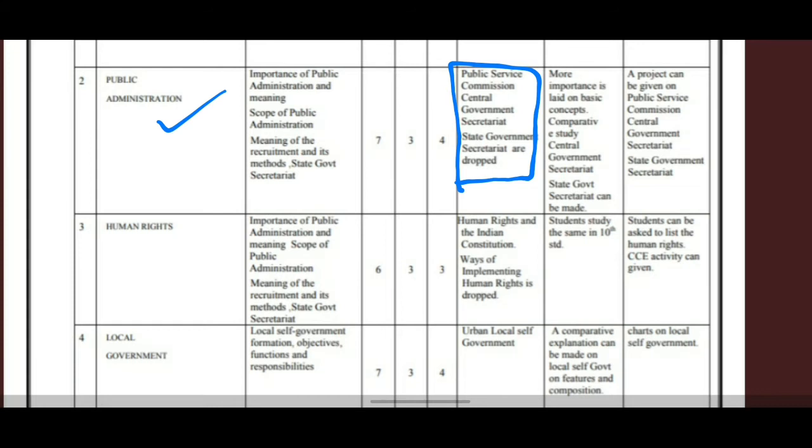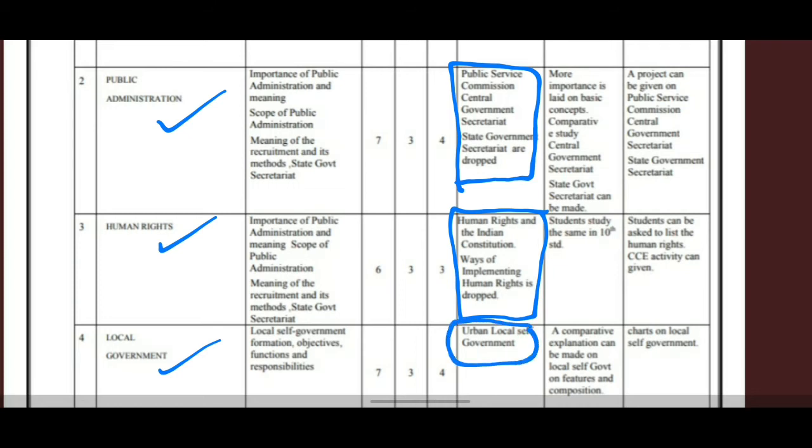The next lesson, the third one, is Human Rights. In this, the subtopics are importance of public administration and the meaning and scope of public administration, meaning of the government and the requirement of state government and secretariat. Here, human rights and the Indian constitution, ways of implementing human rights is deleted because you will study the same in 10th standard. The fourth lesson from political science, the last one, is Local Government. In that, the subtopics are local self-government, formation, objectives, functions and responsibilities. In this, urban local self-government is deleted.